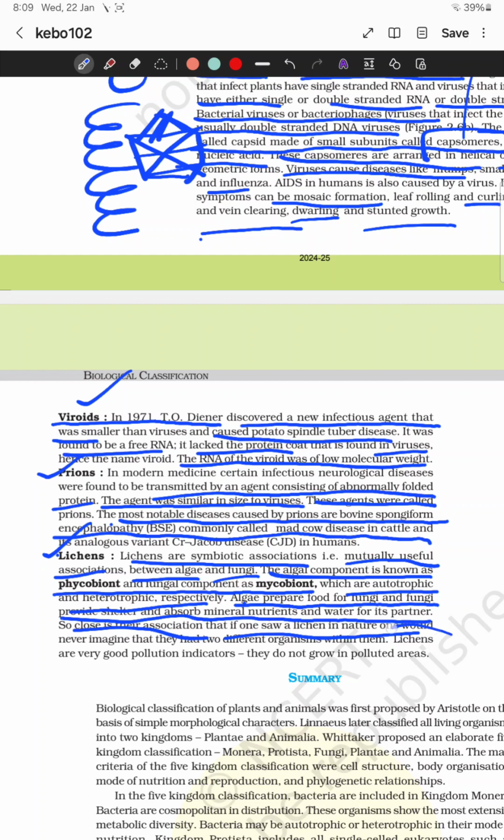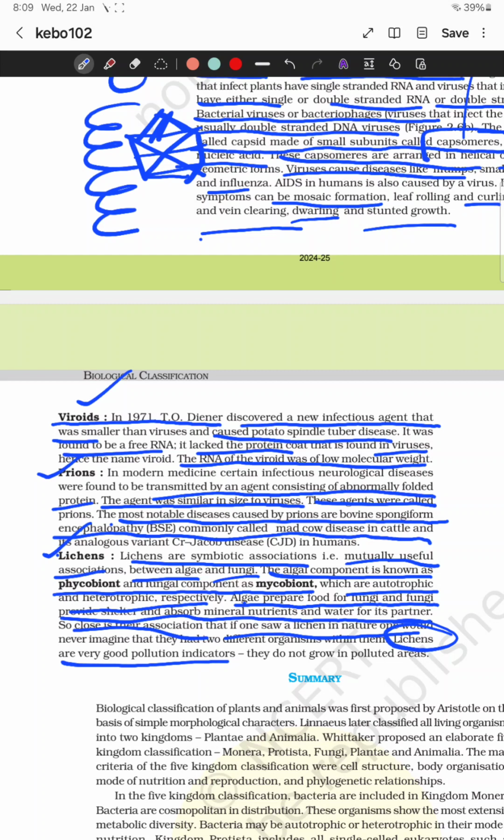Lichens are also very good pollution indicators. In cities and urban areas, wherever pollution is heavy, lichens are unable to grow there, which is a sign of very heavy pollution. If lichens grow in cities where there is less pollution, they are a very good indicator of that.